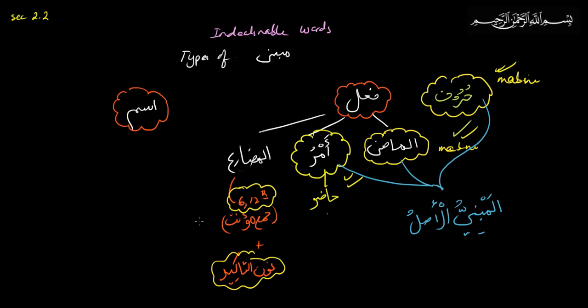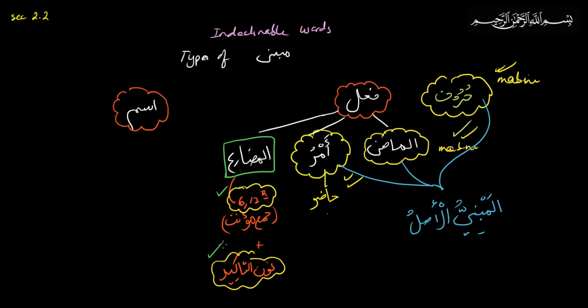So we talked about fi'l. All of fi'l madi are mabni, and the amr hazir sighas are mabni. In mudari, only the 6th and 12th are mabni, and if they have Noon Thaqila, then they become mabni.